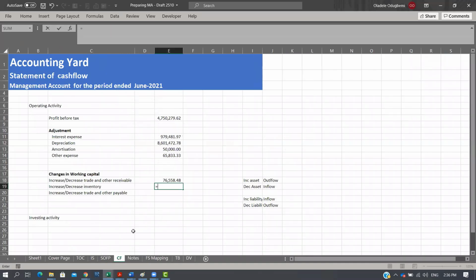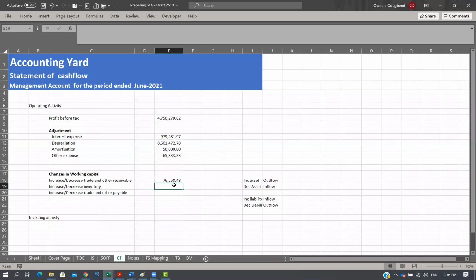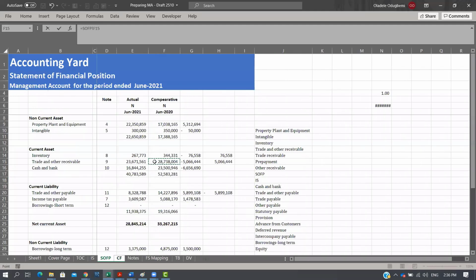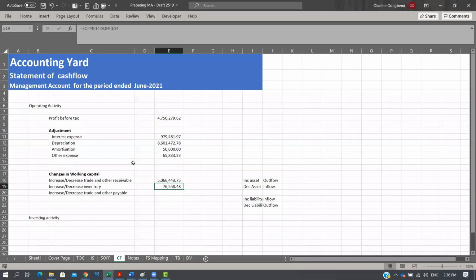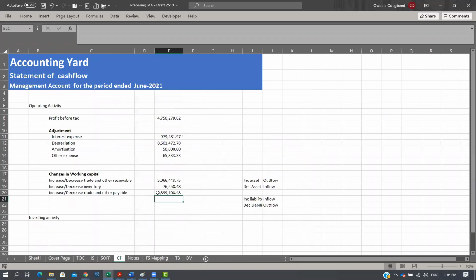Inventory, the same thing. I'll go to my statement of financial position, okay, sorry, let me copy this down. This was for inventory. Come here, right? I can do my opening less my closing, right? And I've done my trade receivable. I can do my trade payable, which I thought is the other way around. I come to trade payable, yeah? This less this, right? And we have that. So based on that, I can have my changes in working capital.